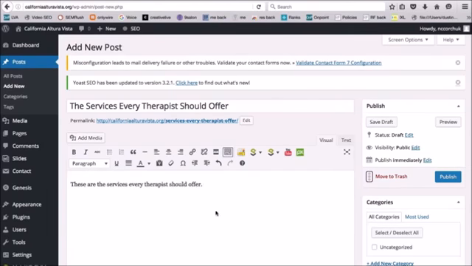And so what we're going to do is we're going to create a link from this post back to our services page. And what this is going to do is push link juice throughout the website and give the services page even more SEO credit. So we'll just create a link right here.